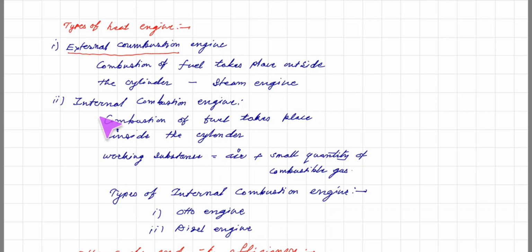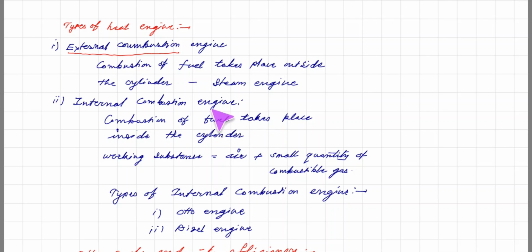And the second type is the internal combustion engine, in which combustion of fuel takes place inside the cylinder. For example, the petrol engine. Inside the cylinder, the fuel along with air is burnt, and that expands and creates a pressure.